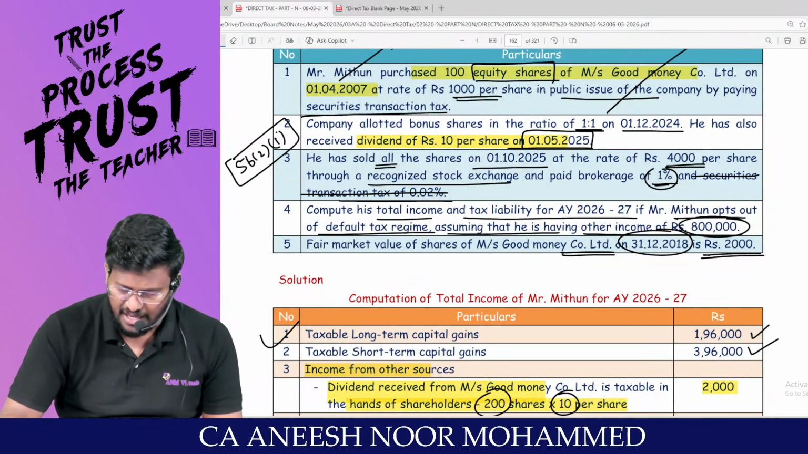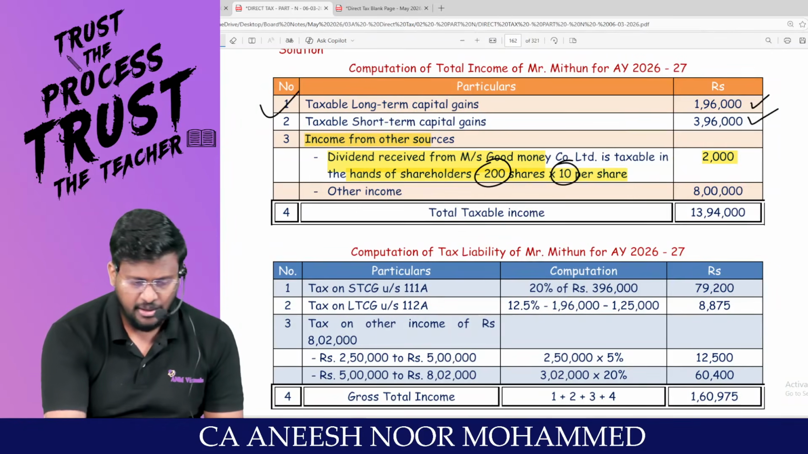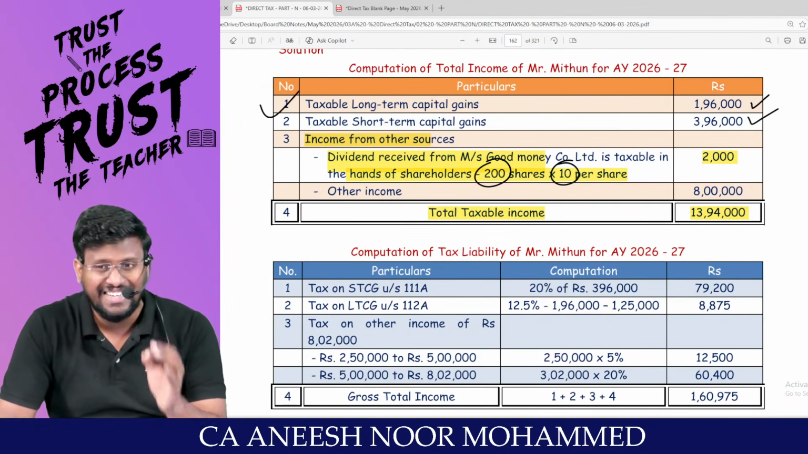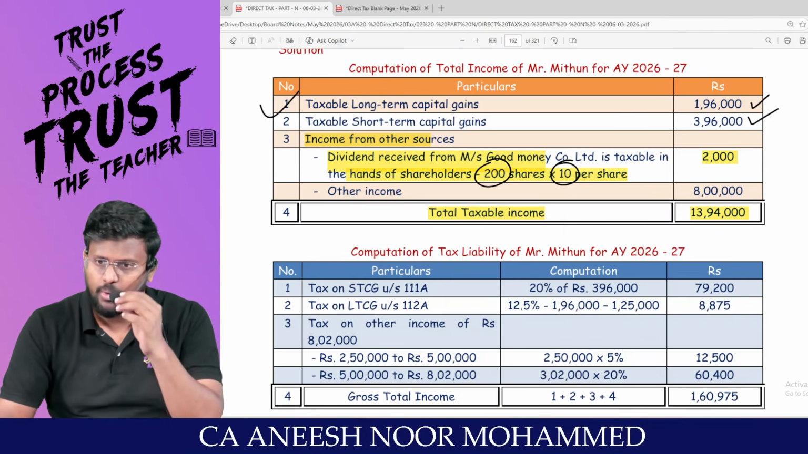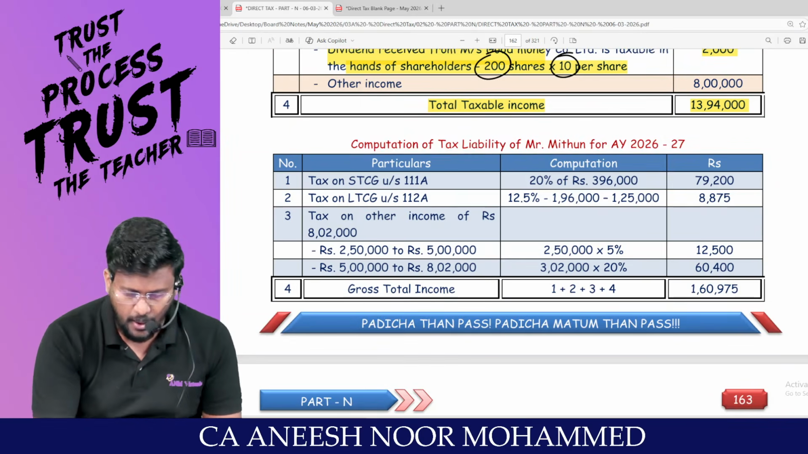That person is having other income of how many lakh? It will be taxable under income from other sources. Other income 8 lakh. So the total taxable income will be 13,94,000. Am I right? If you are able to derive the total income properly, the capital gain chapter is done. Now, what is payable?